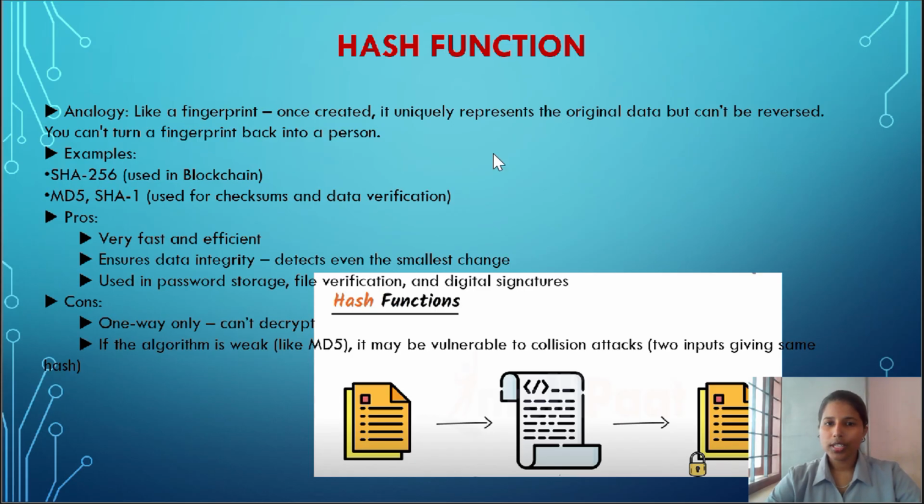So I hope you understand what symmetric, asymmetric and hash are. That's all about cryptography, the three types: symmetric, asymmetric and hash. Symmetric is fast but needs more secure key sharing, and asymmetric is secure but slower. That's the whole concept.